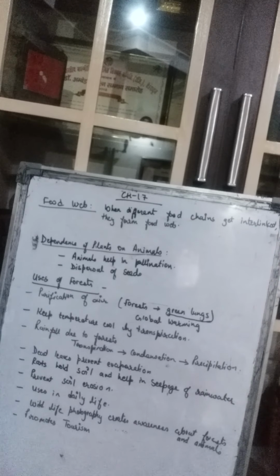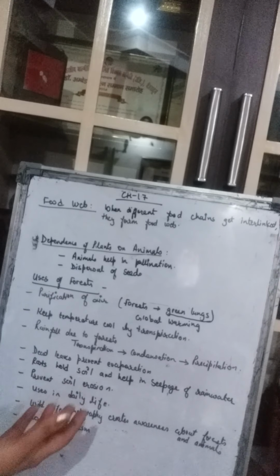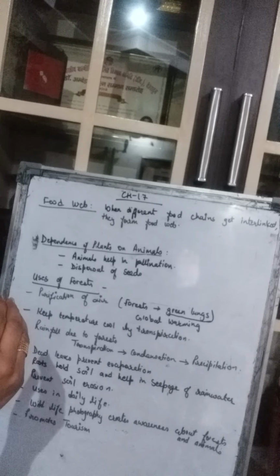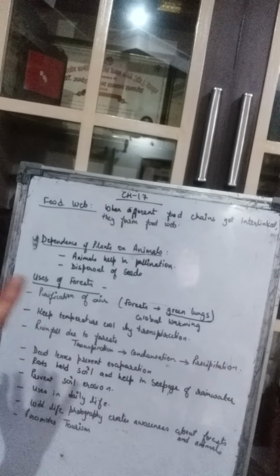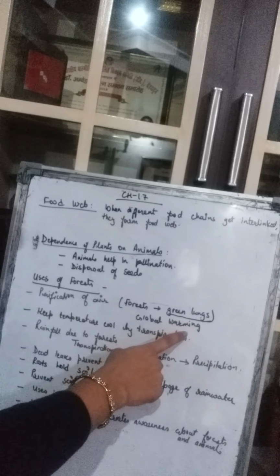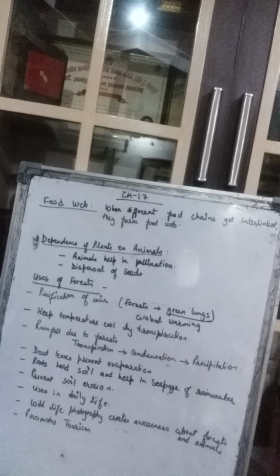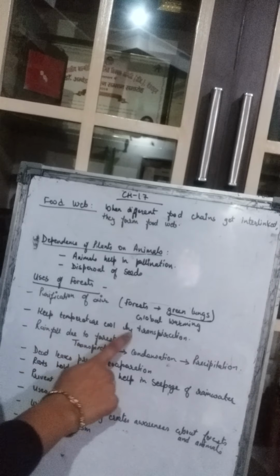Now, you know that because of the depletion of the forest, because the forests are getting cut, the level of carbon dioxide is increasing day by day. And that's why the temperature also is increasing, and that is causing global warming. Right? Then it helps in keeping the temperature cool by transpiration.